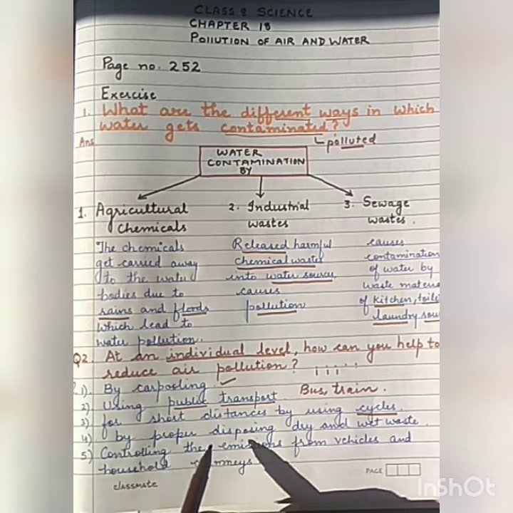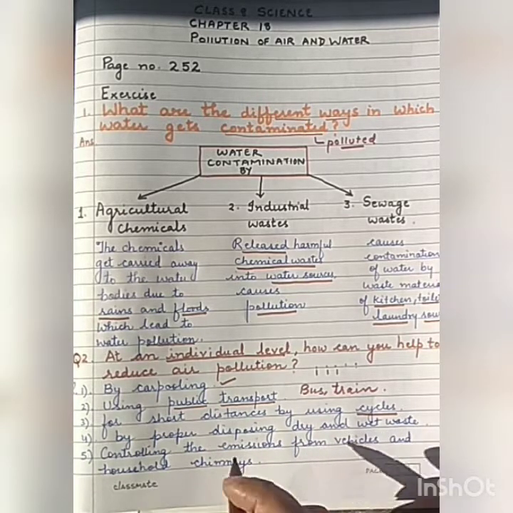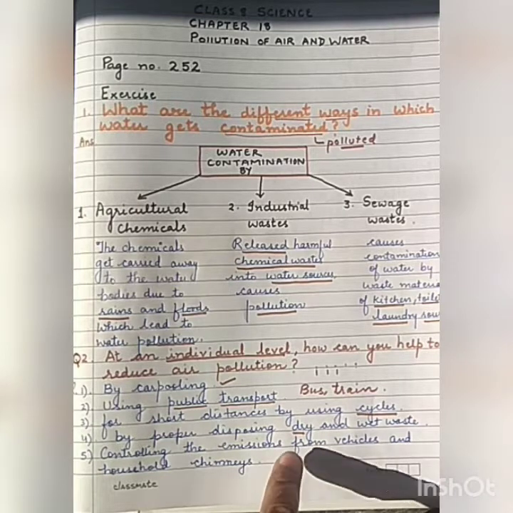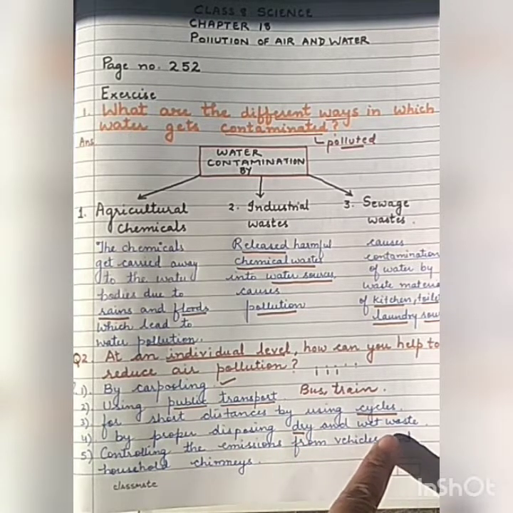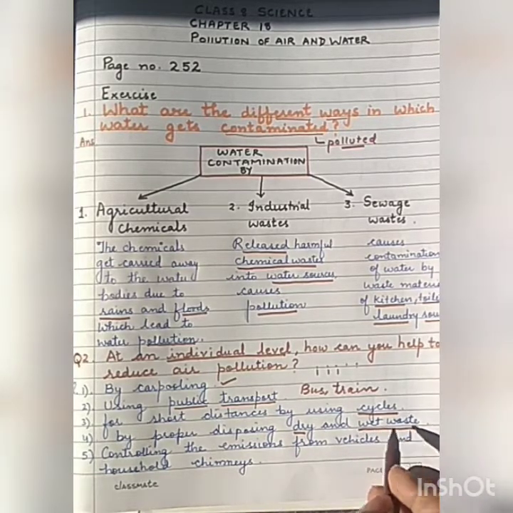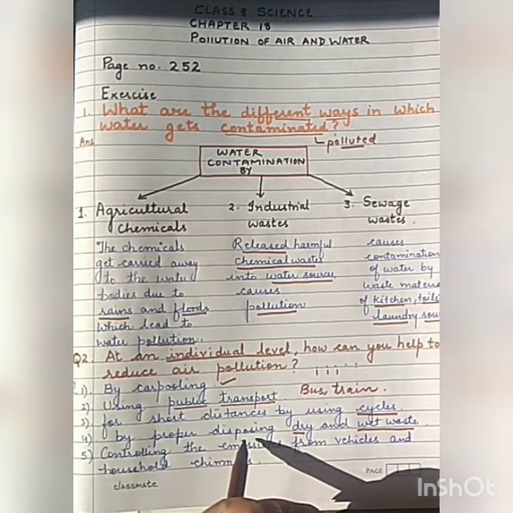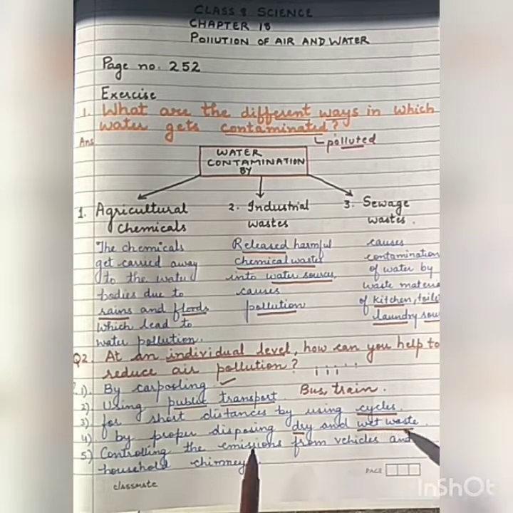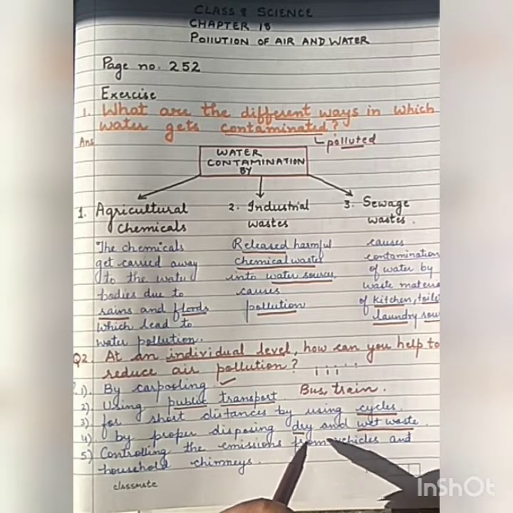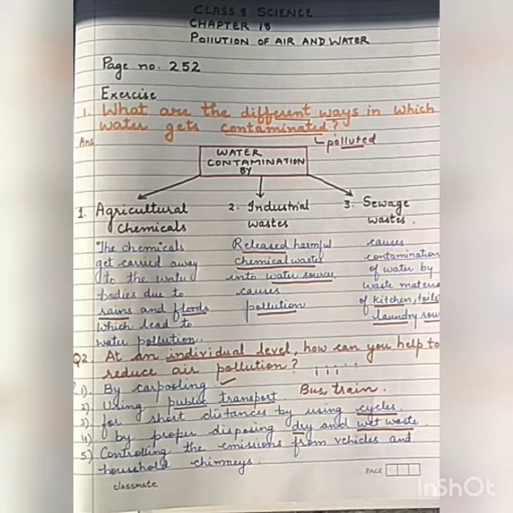Fourth point is properly disposing dry and wet waste. Dry waste means paper, polythenes, then your waste boxes, cardboards. Wet waste means your kitchen waste. By properly disposing them, wet waste can be converted into green manure by the process of natural decomposition. By making a compost pit, you can properly dispose this wet waste, and by recycling the dry waste, you can reduce the air pollution. Now, fifth point is controlling the emissions.